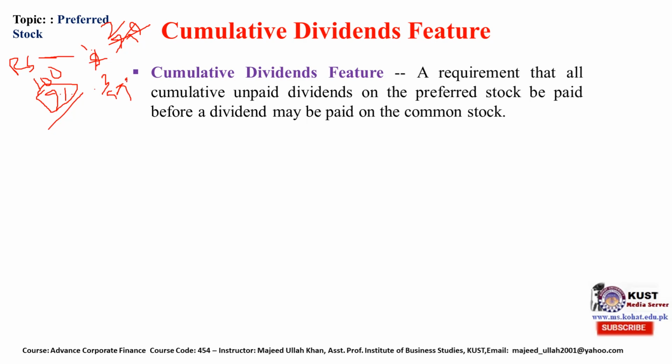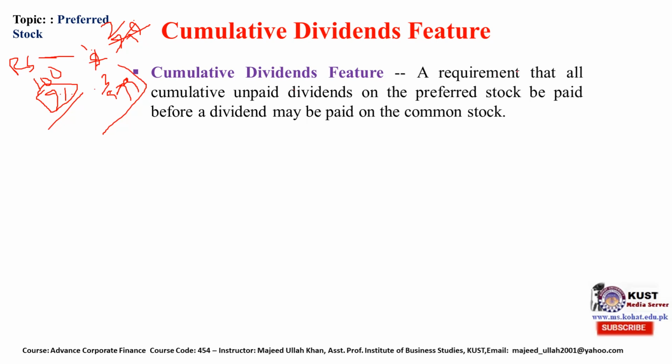They will accumulate over the years, but the company is not allowed to delay paying the dividend after 3 years. So the company will pay 27 rupees after 3 years. If there is a non-cumulative feature, then if this year's dividend is not paid, it will not accumulate. In the third year, if the company is able to pay, they will only pay 9 rupees in a non-cumulative dividend feature.